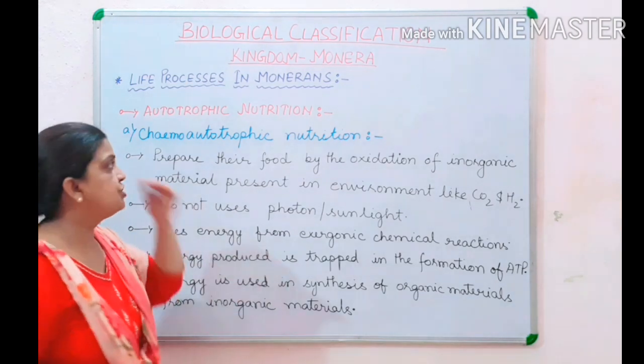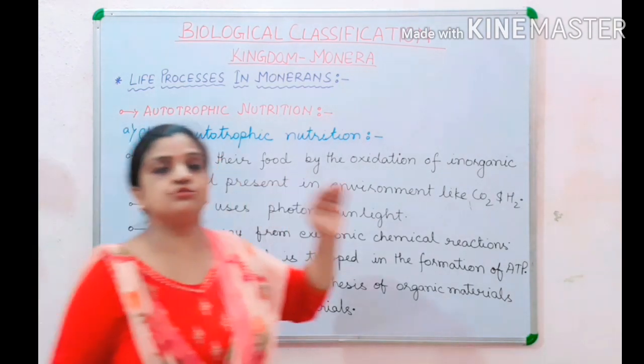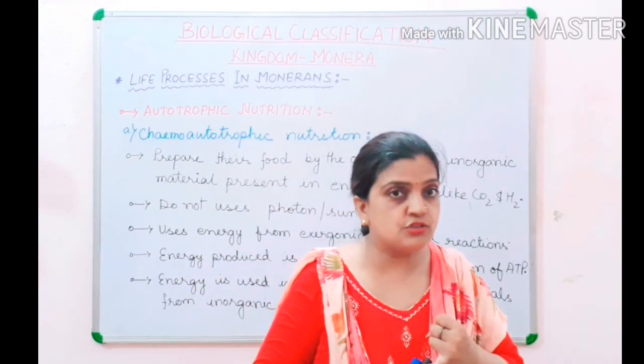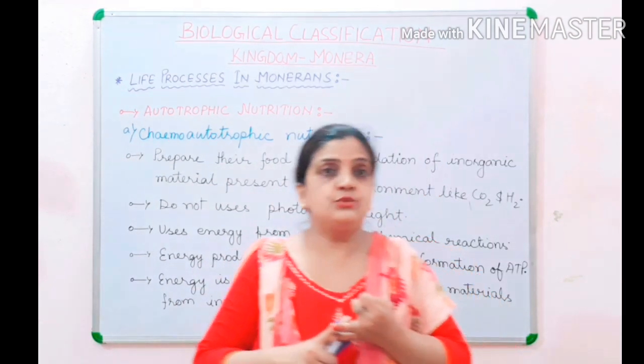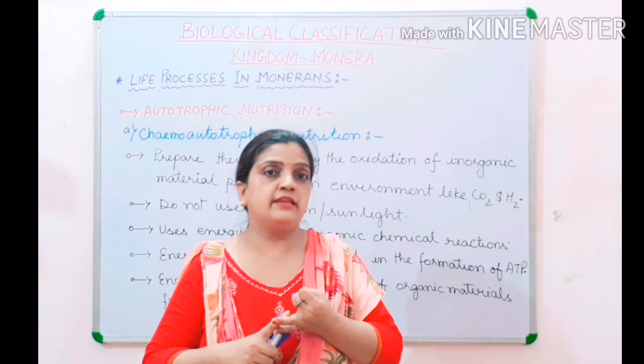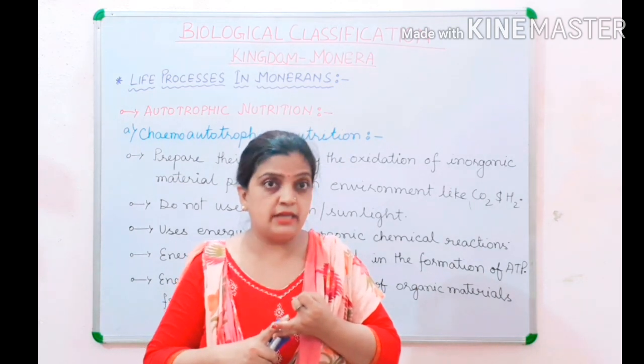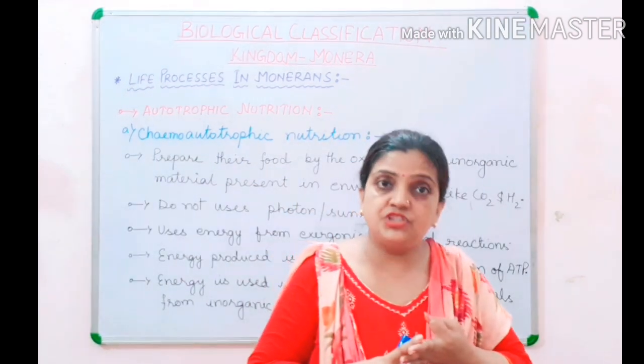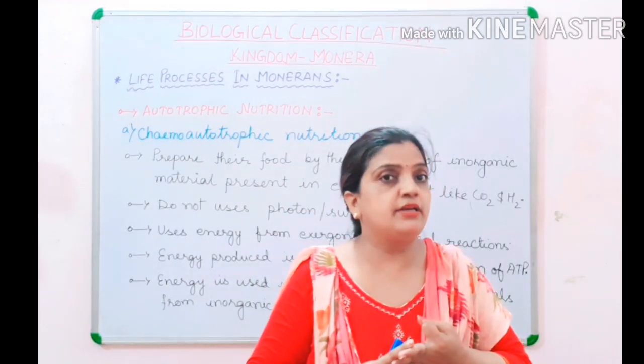material. Hope children, you have understood how chemoautotrophic nutrition is taking place. First point, it takes place in absence of sunlight. Then it utilizes the inorganic raw material present in the environment like carbon dioxide, etc. Then they get energy from the exergonic chemical reactions.